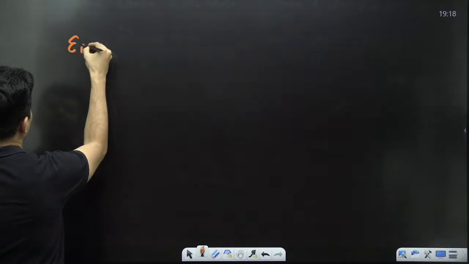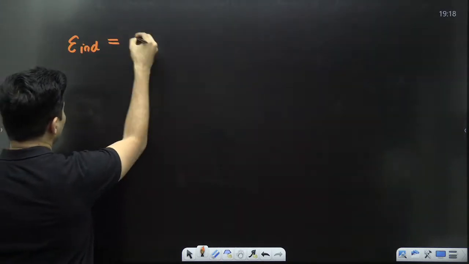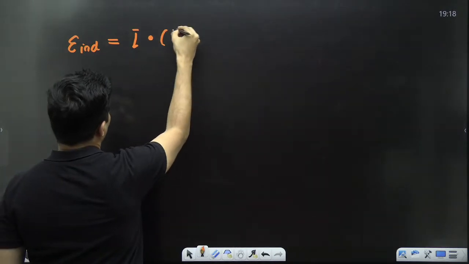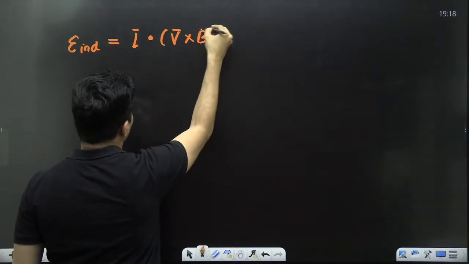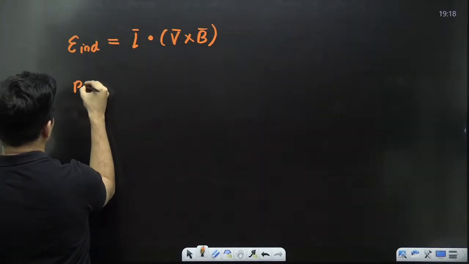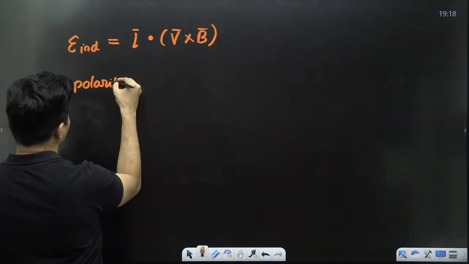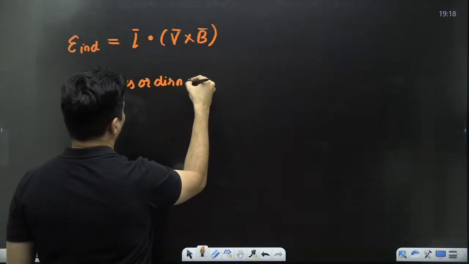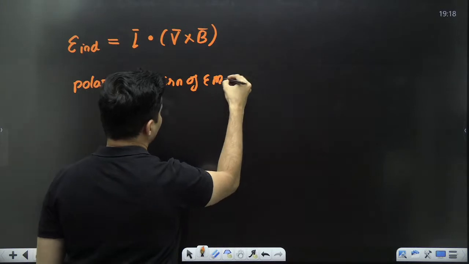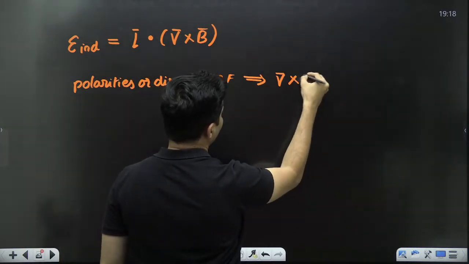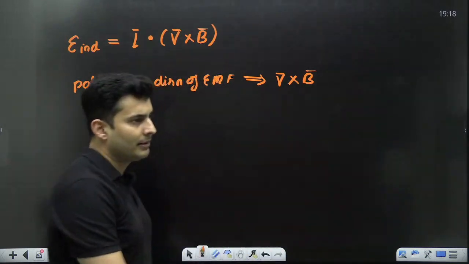Godfather formula. So the induced EMF is given by L vector dot (V cross B), and the polarities, or basically the direction of the EMF, is in the direction of velocity cross magnetic field.